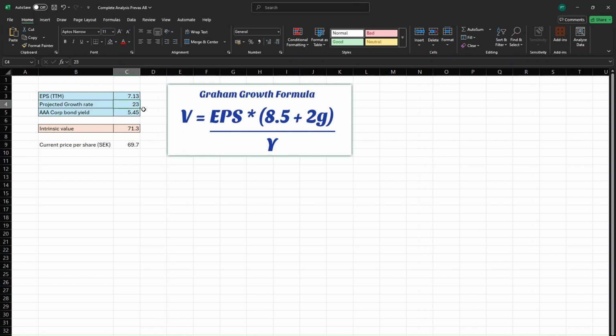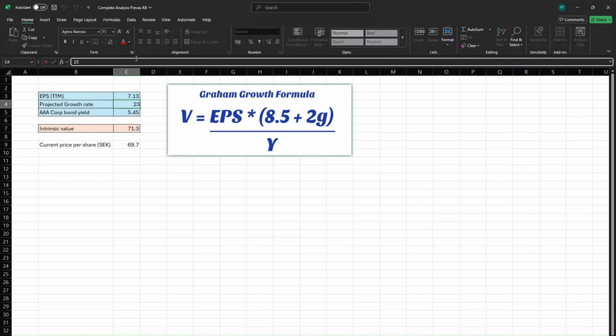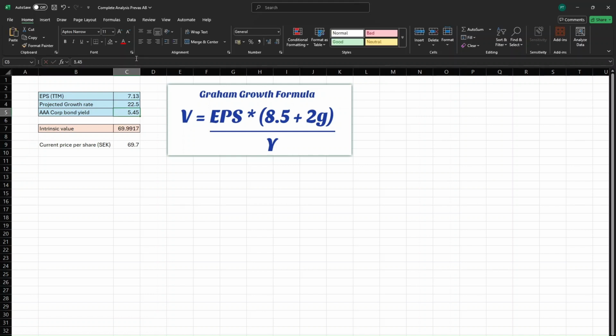And then the projected growth yield, I'm going to tweak it a little bit to see when the intrinsic value exactly matches the current price per share. That seems pretty close. This means that Prevas has to achieve a projected growth rate of 22.5% to match up the share price.